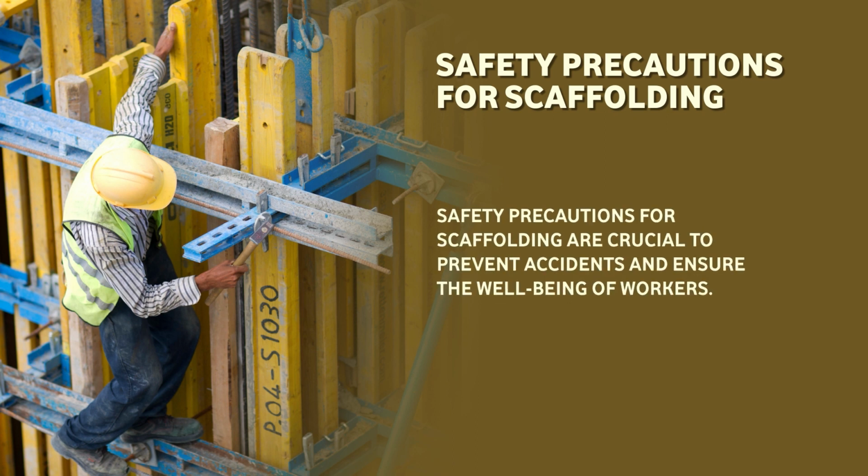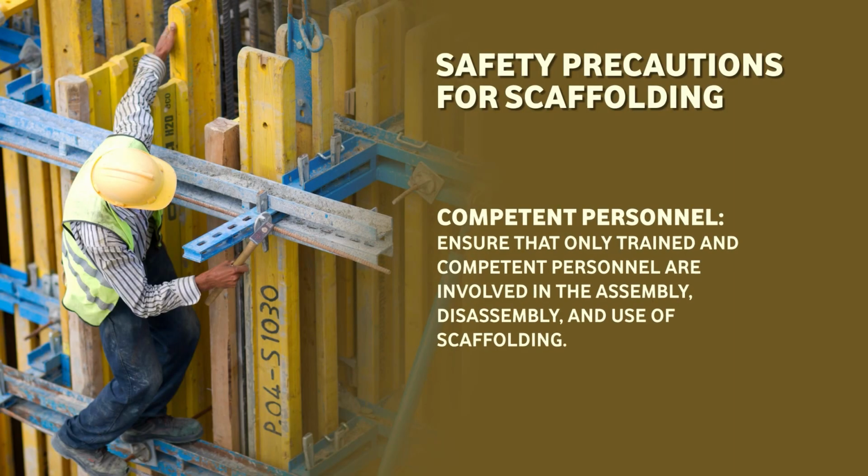Safety precautions for scaffolding are crucial to prevent accidents and ensure the well-being of workers. Here are some important safety measures to consider when working with scaffoldings. The first important point is competent personnel. Ensure that only trained and competent persons are involved in the assembly, disassembly and use of scaffolding work.